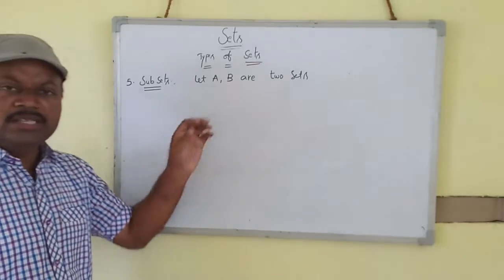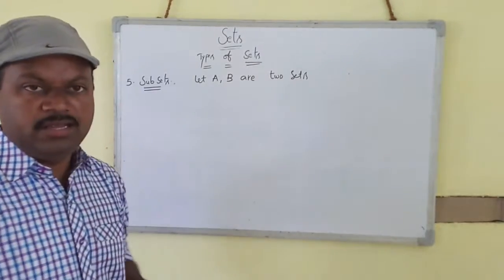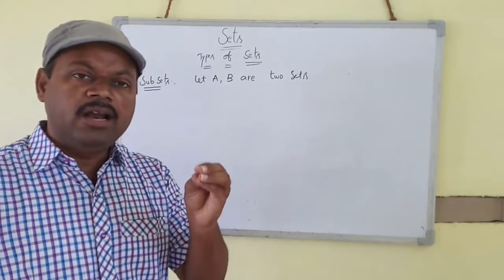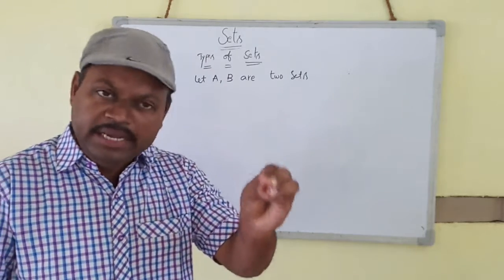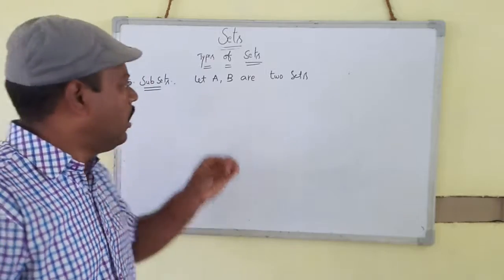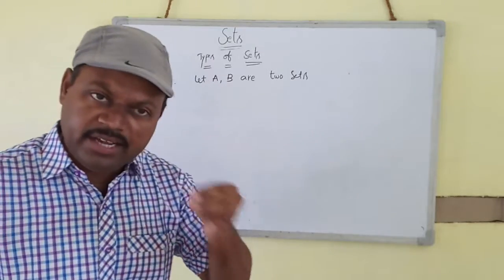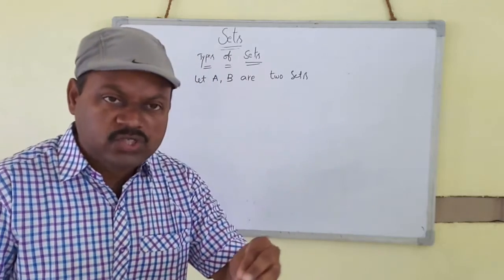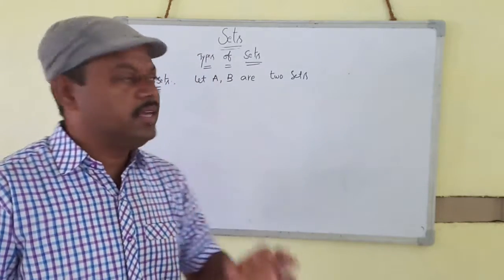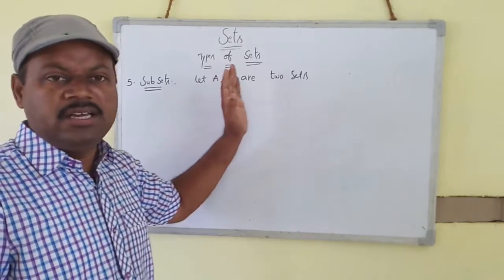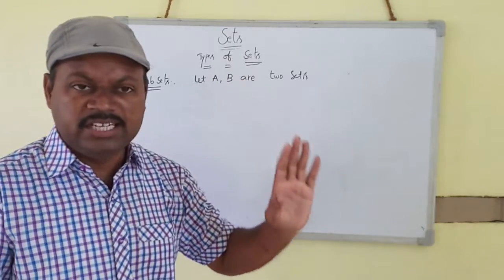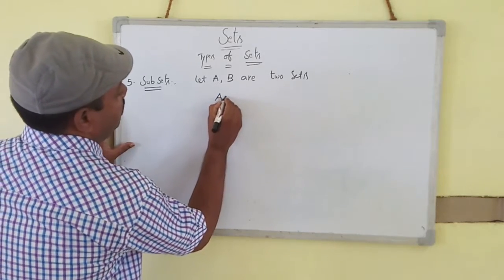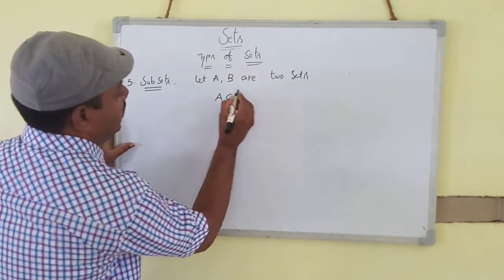If all the elements of set A are also in set B, then A is a subset of B, and it is denoted by A subset of B.